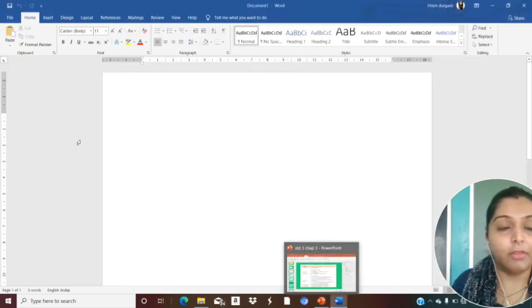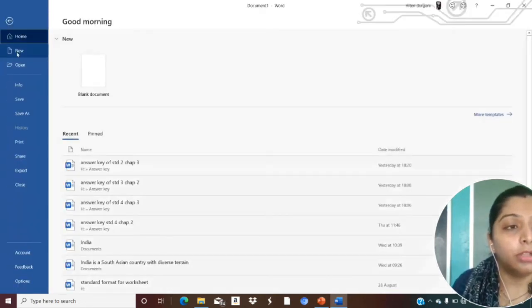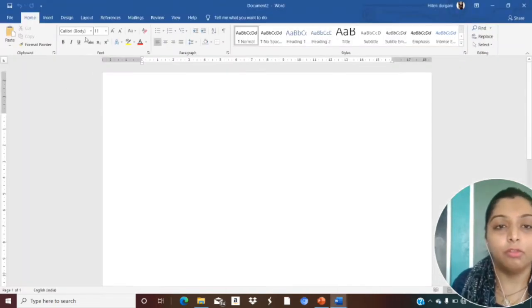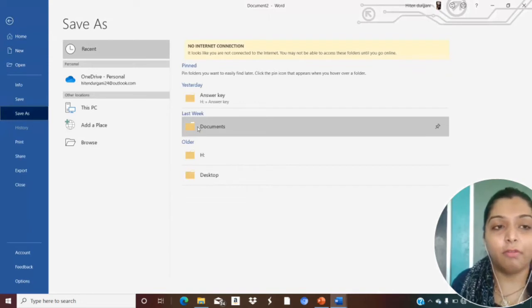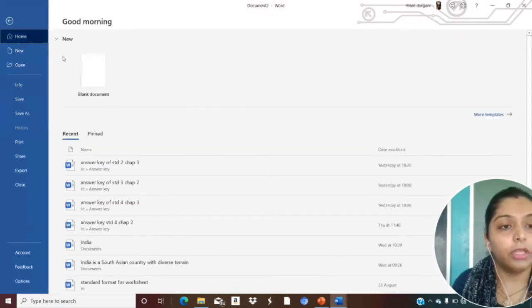Once again, I will show you in the File menu. Here the New option is there. You will just click on New, then you will select the blank document. See, you will get the document like this. Okay, how to save a document? If I want to save this document, I will click on File, I will click on Save. Where I want to save, if I want to save in Documents, or on the desktop, or any of the following.